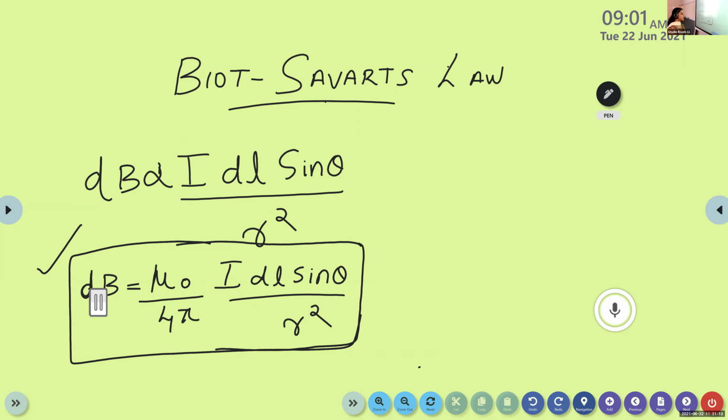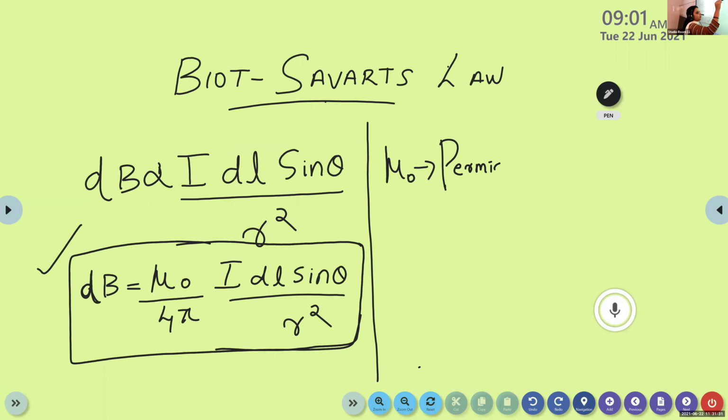Here mu 0 by 4 pi is the proportionality constant, and mu 0 is known as the permeability of free space of the magnetic field.